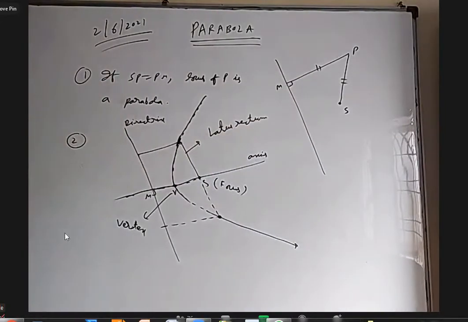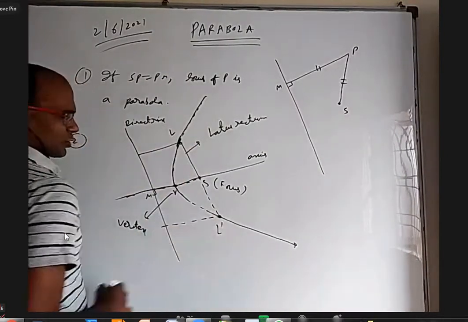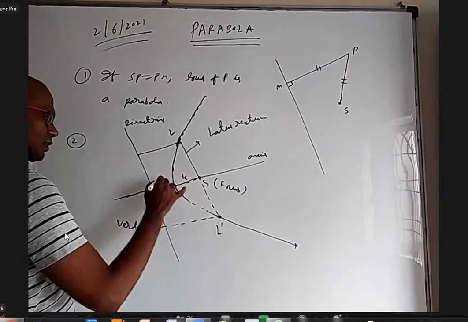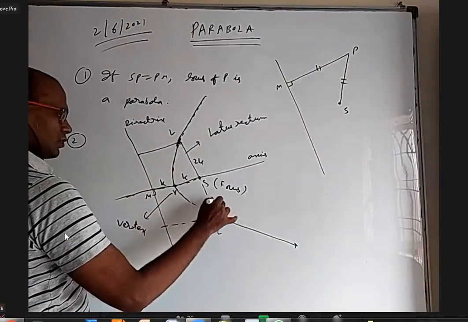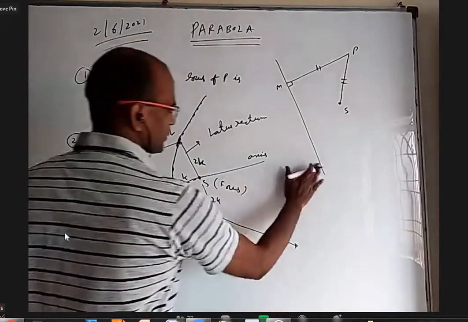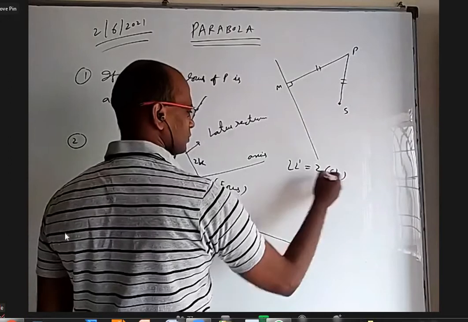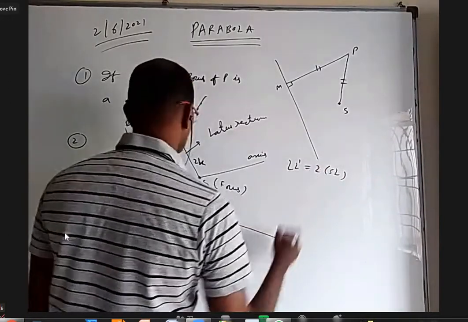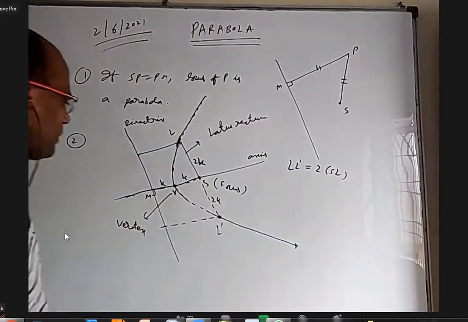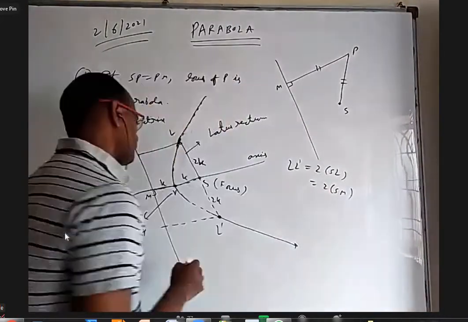Okay. So always they call these names as L and L dash. If this is K, this is K, this will be 2K and this will be 2K. So that relation doesn't change. So L dash is 2 times SL. And SL is same as SM. So it is 2 times SM.